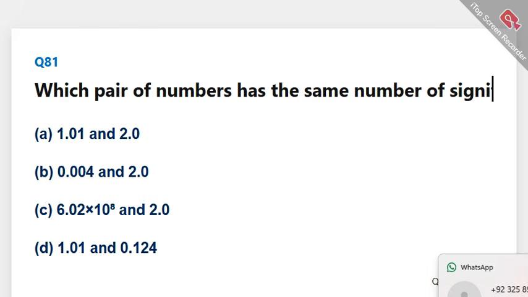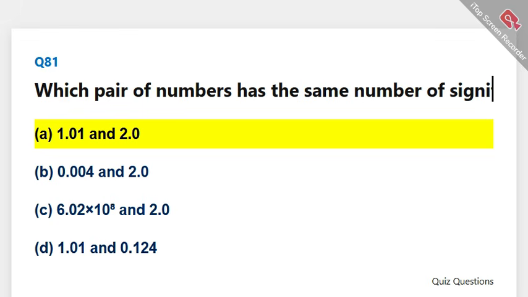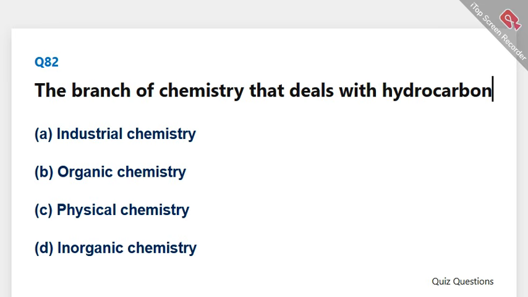Which pair of numbers has the same number of significant figures? The correct answer is A, 1.01 and 2.0. The branch of chemistry that deals with hydrocarbons is. The correct answer is B, organic chemistry.